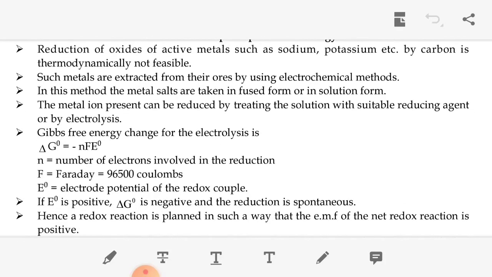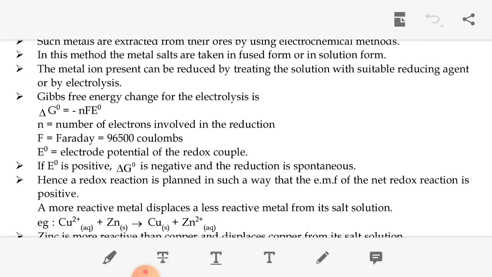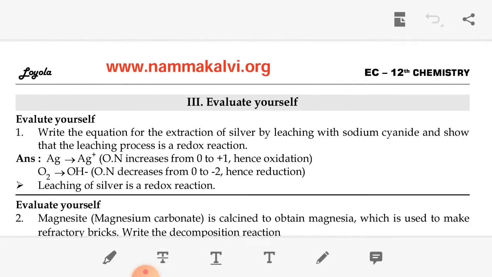So the Gibbs free energy change of the electrolysis is ΔG° = −nFE°. You know what n is and what F is. n is the number of electrons, F is the Faraday, and E° is called the electrode potential. So if E° is positive, then ΔG° is negative, and the reaction is spontaneous. Okay.